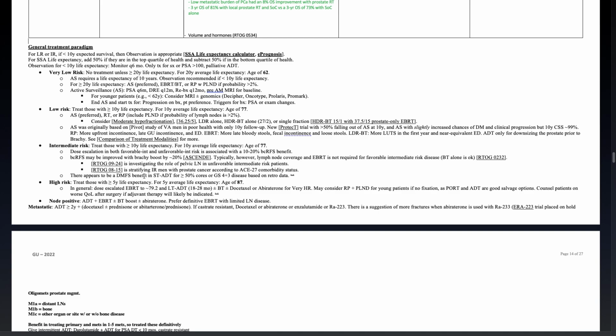There appears to be a distant metastasis-free survival benefit with short-term ADT for greater than 50% cores positive or Gleason 4+3 disease based on retrospective data. So this is why often you will add ADT for unfavorable intermediate risk.